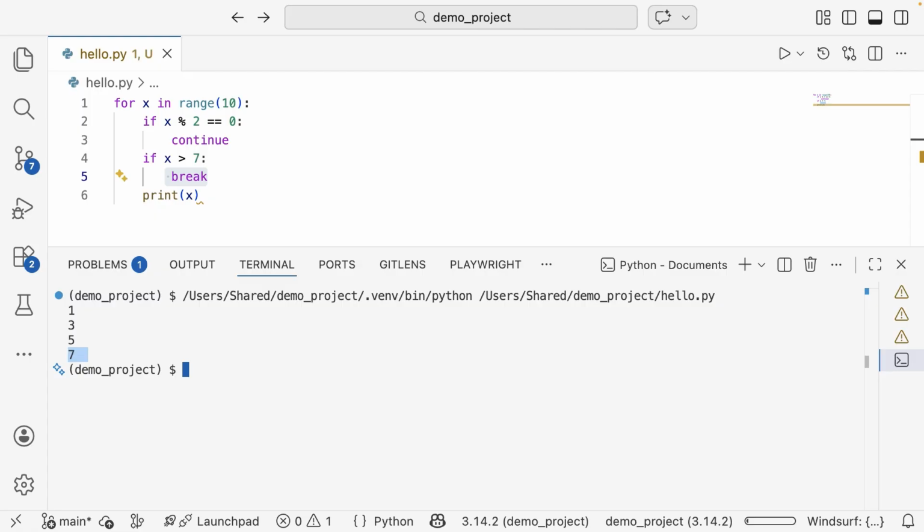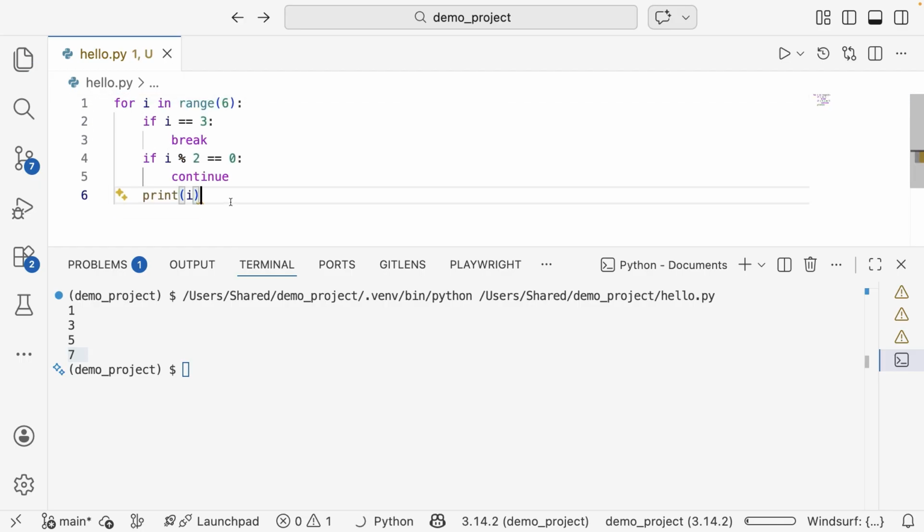Now let's talk about a very common mistake beginners make: putting the break or continue keyword in the wrong place. It is easy to accidentally skip things you do not want to skip, or stop early when you want to check all the items. Now let me show you what I mean. So always check your conditions carefully.